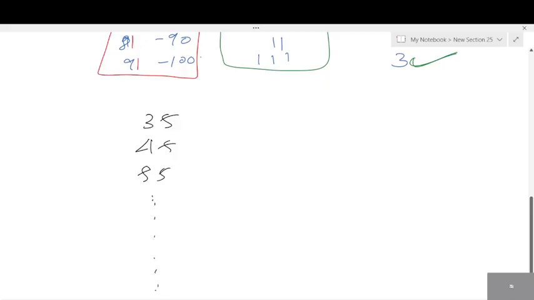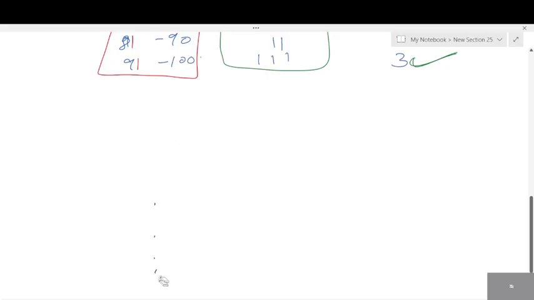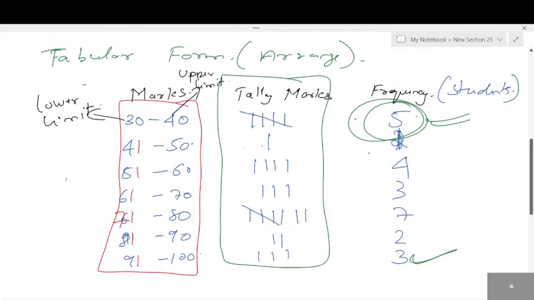Will the table be small or big? It will be too big, yes. And it is not well defined. The table will not be distributed evenly. So that is the reason you group it. You group like this, with upper limit and lower limit. And there are a lot of terms related to this. I'll teach you that later.